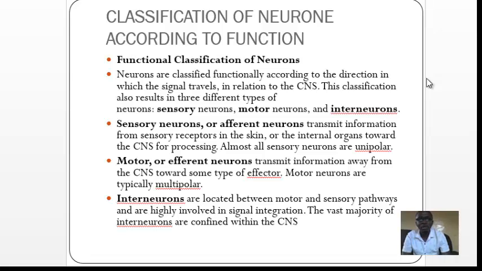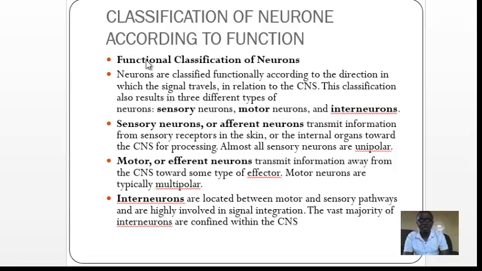Now we are going to see the classification of neurons according to function, also known as the functional classification of neurons. This classification is based on the direction in which the signal travels in relation to the central nervous system. In the functional classification we have three types of neuron. The first is the sensory neuron, the second is the motor neuron, and the last is the interneuron.